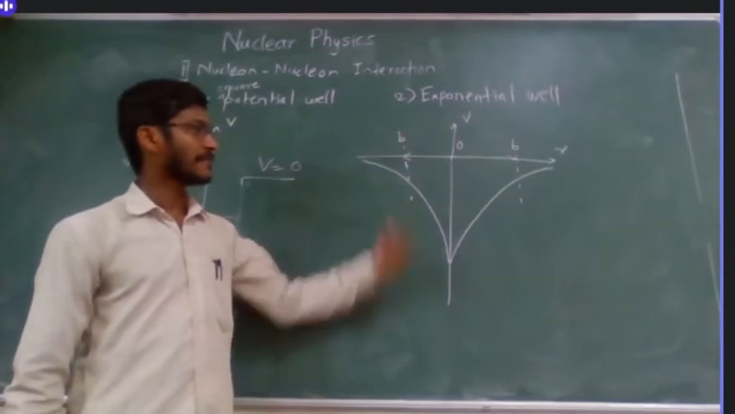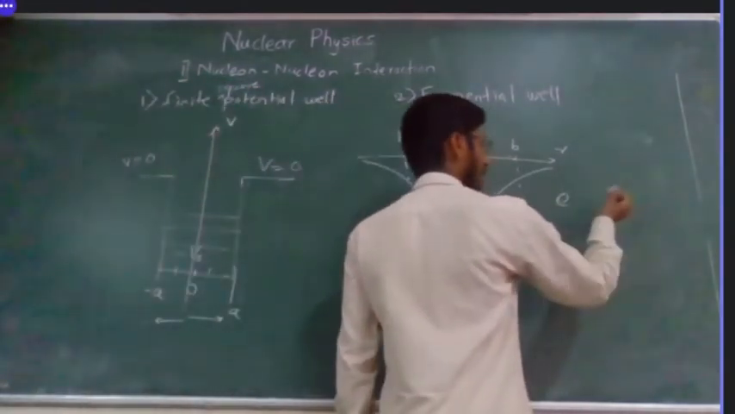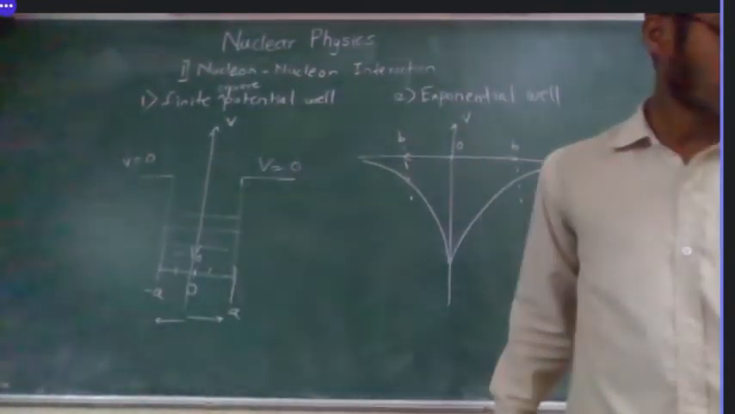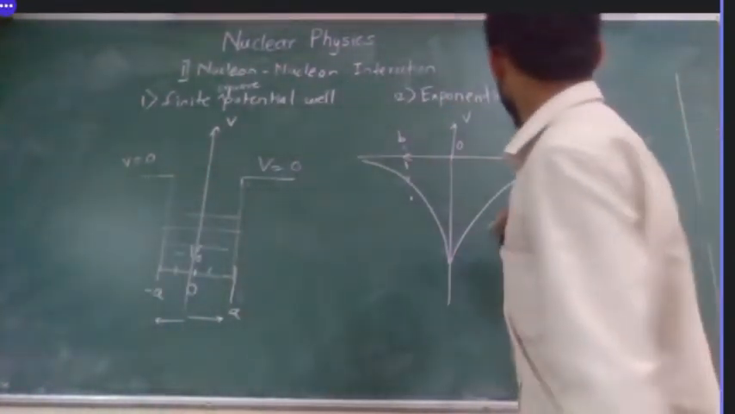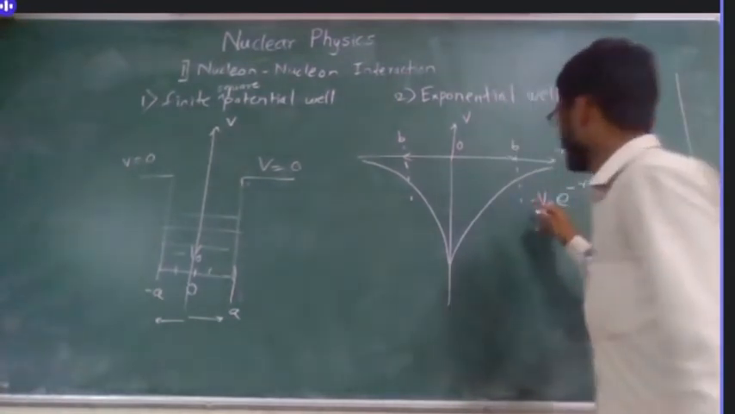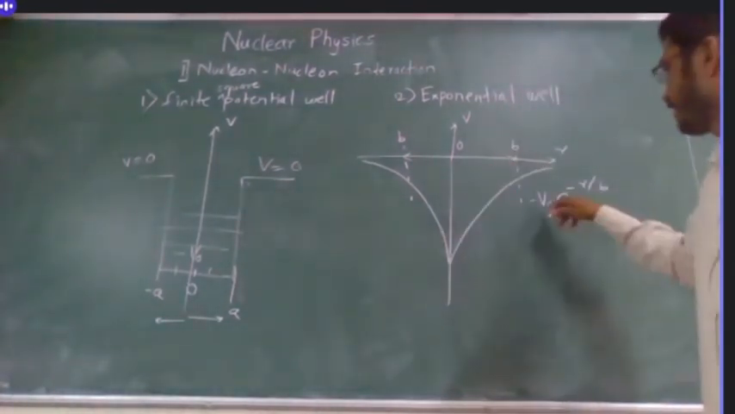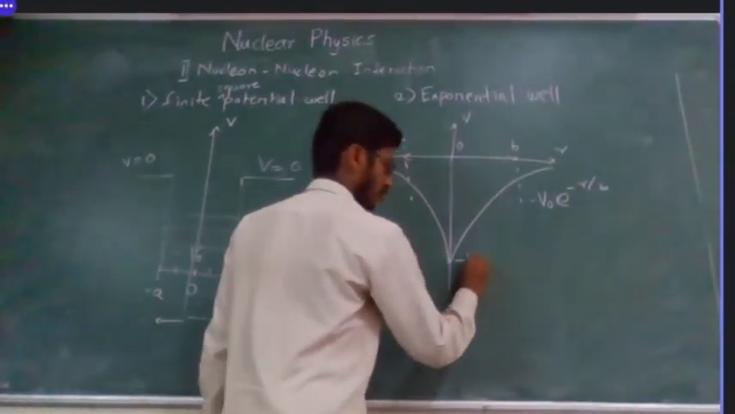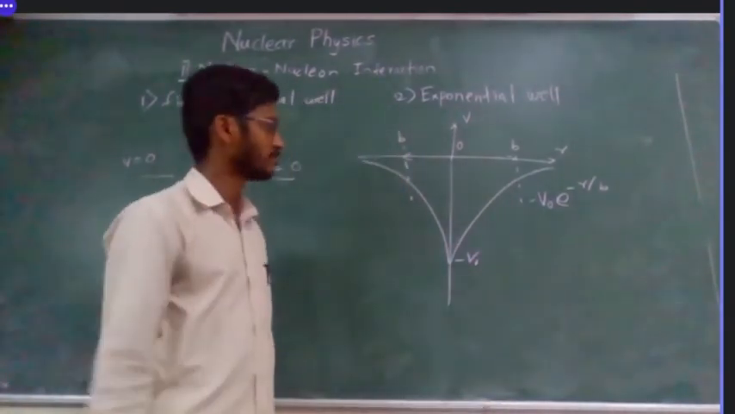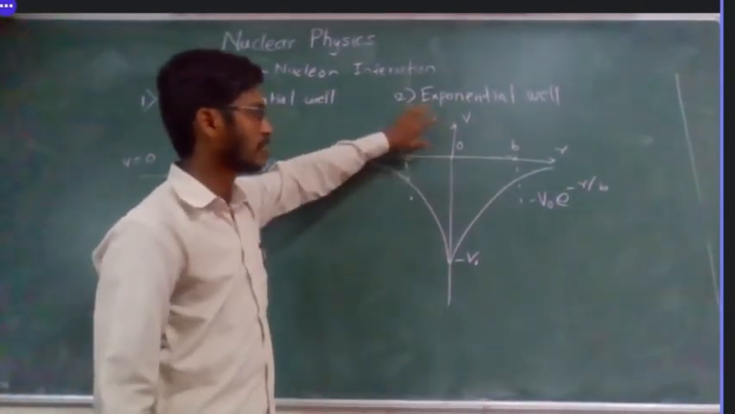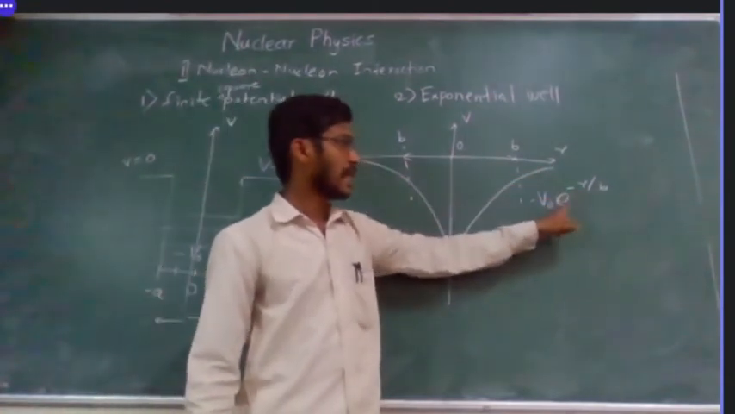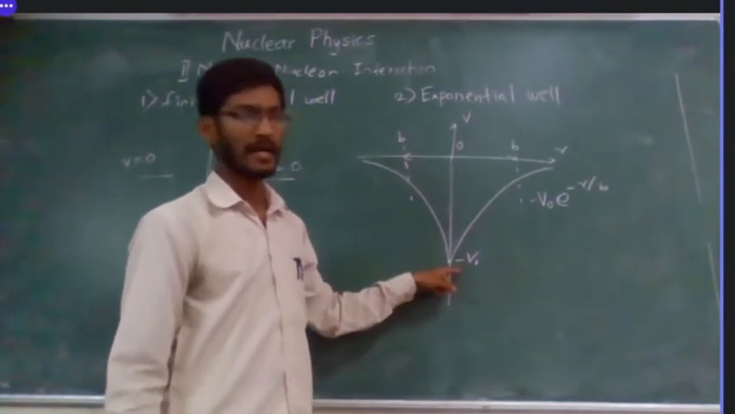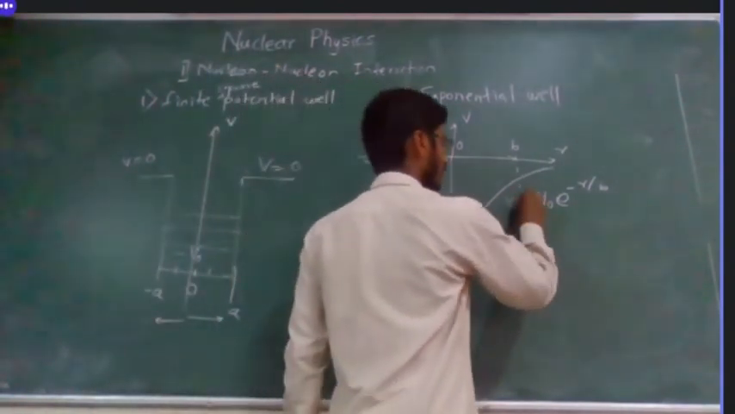So how will it look mathematically? Basically it is e raised to minus r by b, and there will be some constant. Okay, let's say it is minus V naught. Why minus? Because it is in the negative axis, and V naught is some constant. Let's say it is here. This will be minus V naught. Okay, so at r equal to 0, what will happen? e raised to 0 is 1. So the total potential will be minus V naught. So V is equal to this.